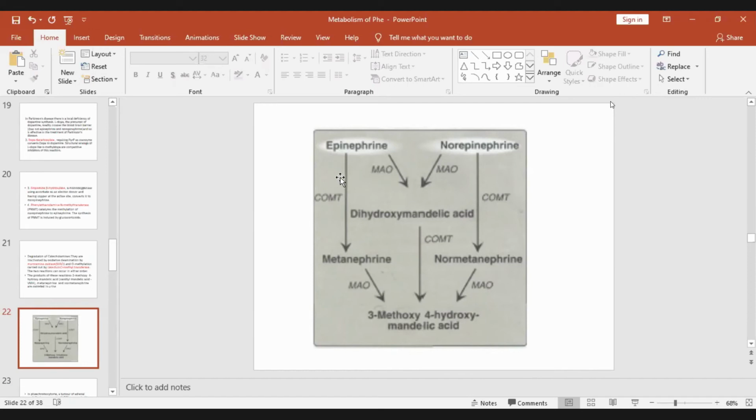Or epinephrine may first be acted upon by catechol O-methyl transferase, where methylation occurs to form metanephrine, whereas norepinephrine, at a different site, is methylated to form normetanephrine, and both of them are converted to 3-methoxy-4-hydroxymandelic acid, either this first or this first. The product formed is 3-methoxy-4-hydroxymandelic acid, also called vanillyl mandelic acid, or VMA.